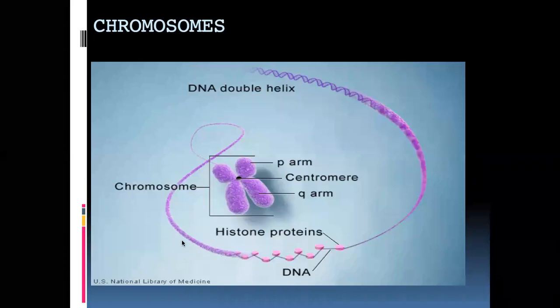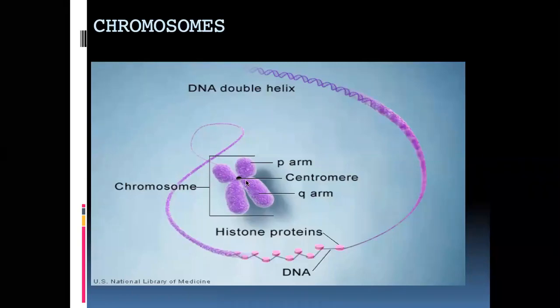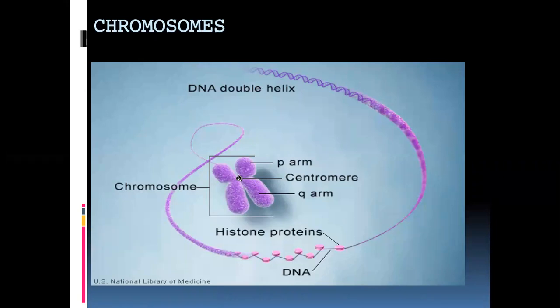The thread along with the histone proteins all combined forms this thick material, which winds so much that this wound structure forms a hazy structure called a chromosome. And what does it contain? It contains arms. Two arms are short and two arms are long. The short arms are called P arms and the long arms are called Q arms. At a point, all the arms are joined together. This is a very important point. This is called the centromere.